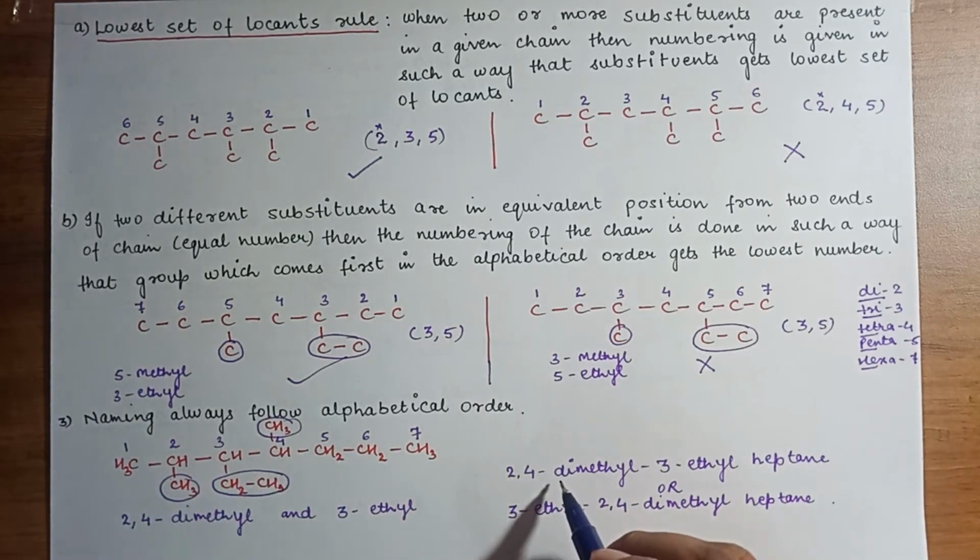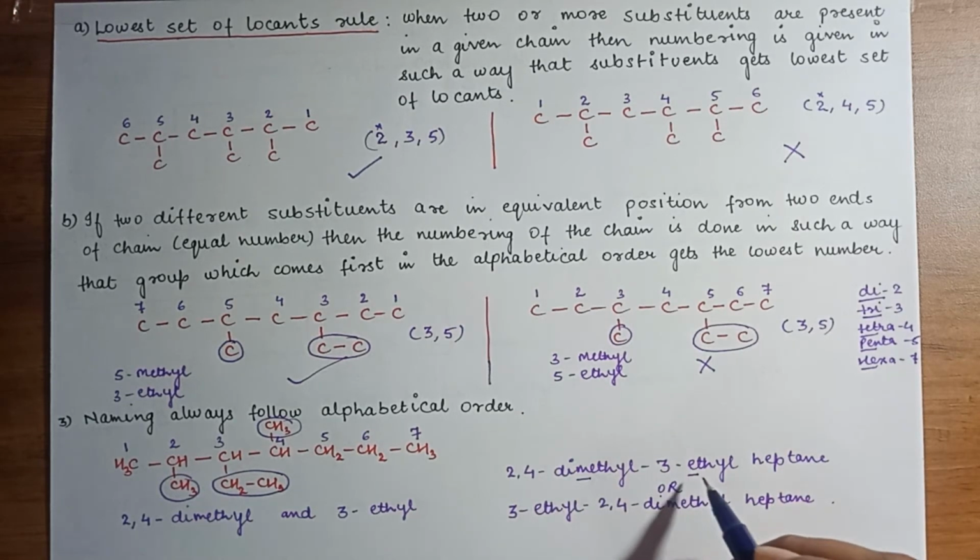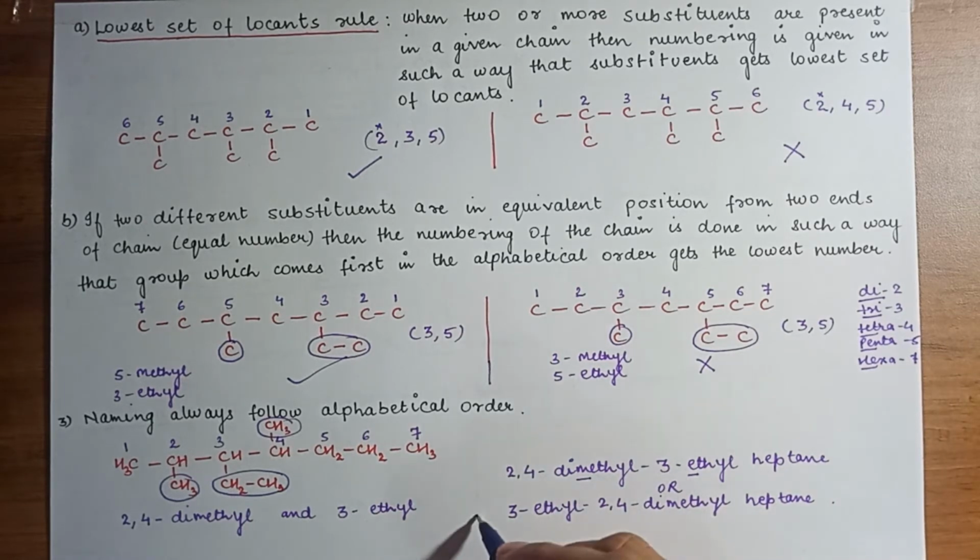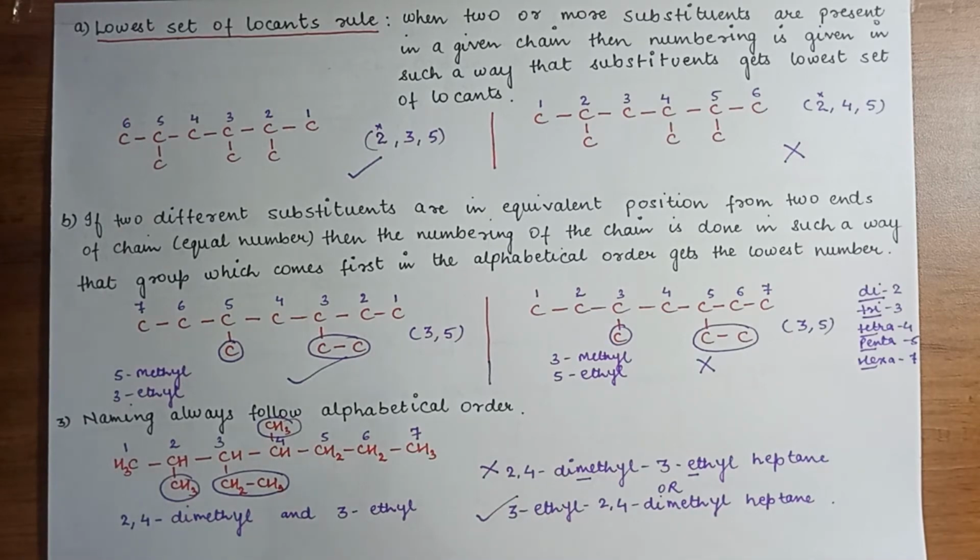So here we are having M, here we are having E. You don't have to consider D. So E and M. E comes first as compared to M. So this is the correct representation and this is not the correct representation.